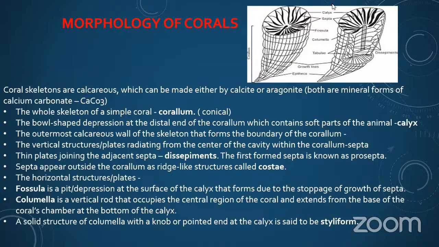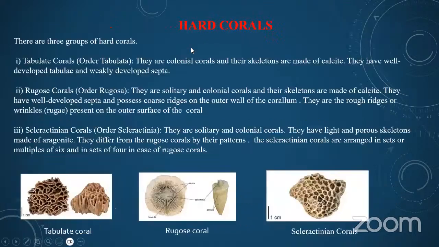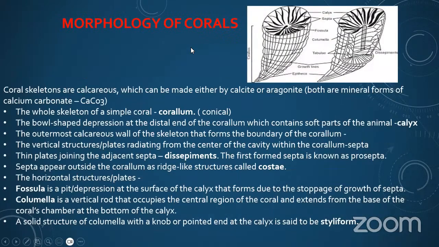Here you can observe the body and the inner and outer shells of some corals. Coral skeletons are calcareous and can be made of either calcite or aragonite. Both are mineral forms of calcium carbonate, CaCO3.